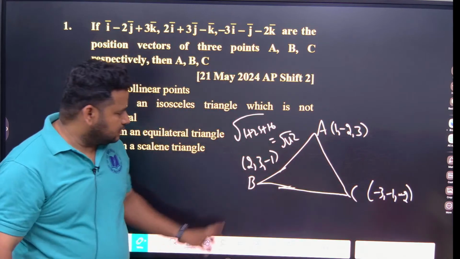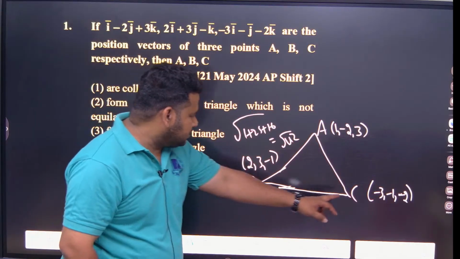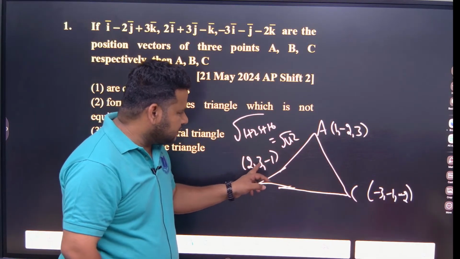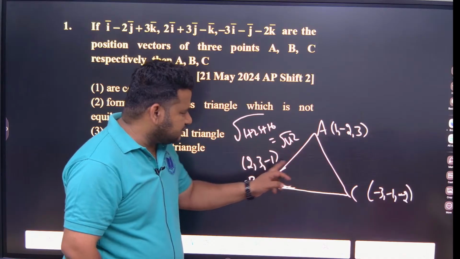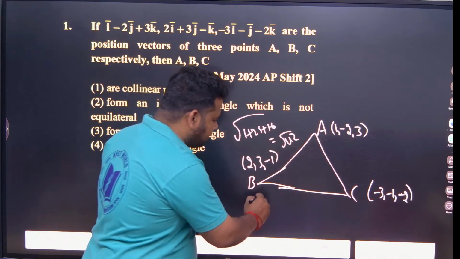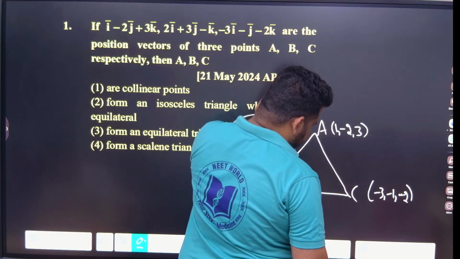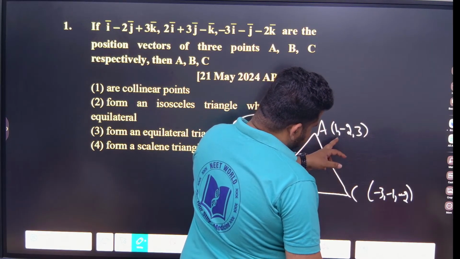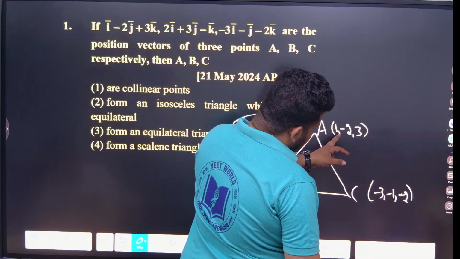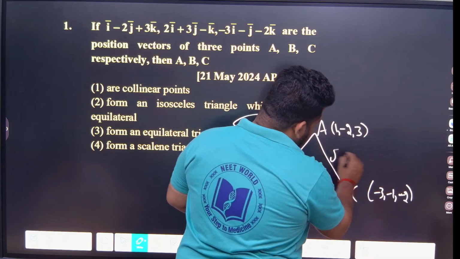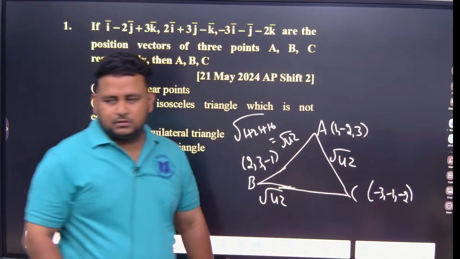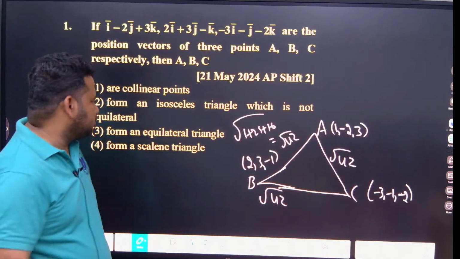Root 42 here. Now look at this. Minus 3, this will be 5 square. This is 4 square. This will be plus 1 square. So this will also be root 42. This one, minus 3 minus 1, root 16, plus 1. Again this will also be root 42. So we will get what? Equilateral triangle.